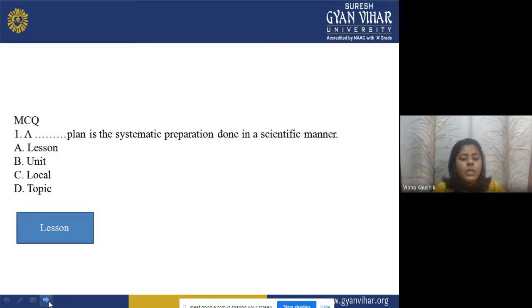The first one is: a dash plan is a systematic preparation done in a scientific manner. The options are A. Lesson, B. Unit, C. Local, or D. Topic. So the correct answer is: a lesson plan is a systematic preparation done in a scientific manner.